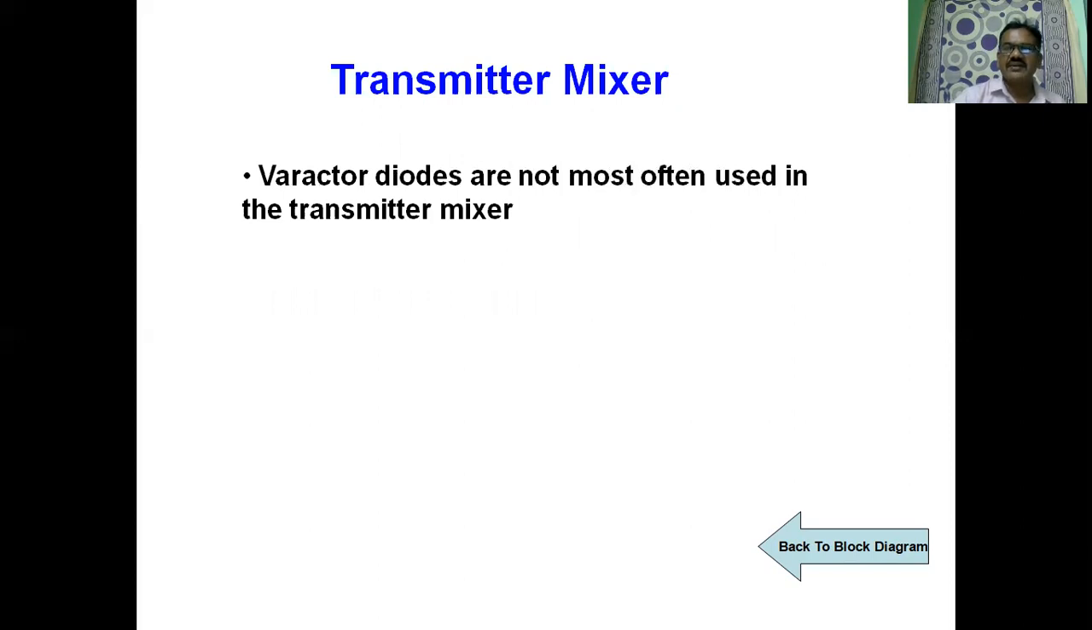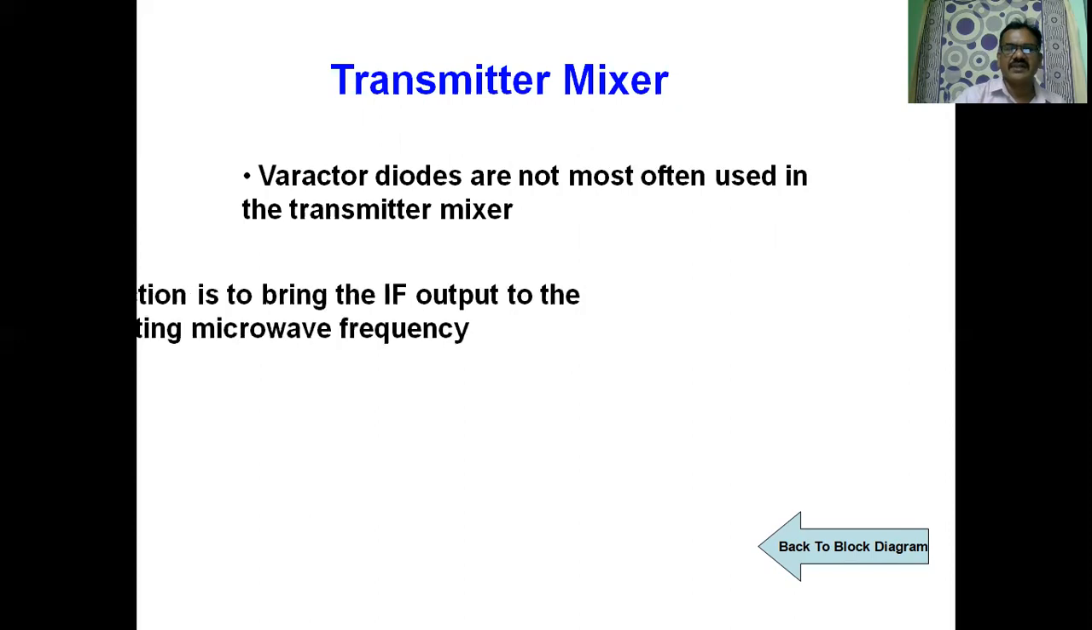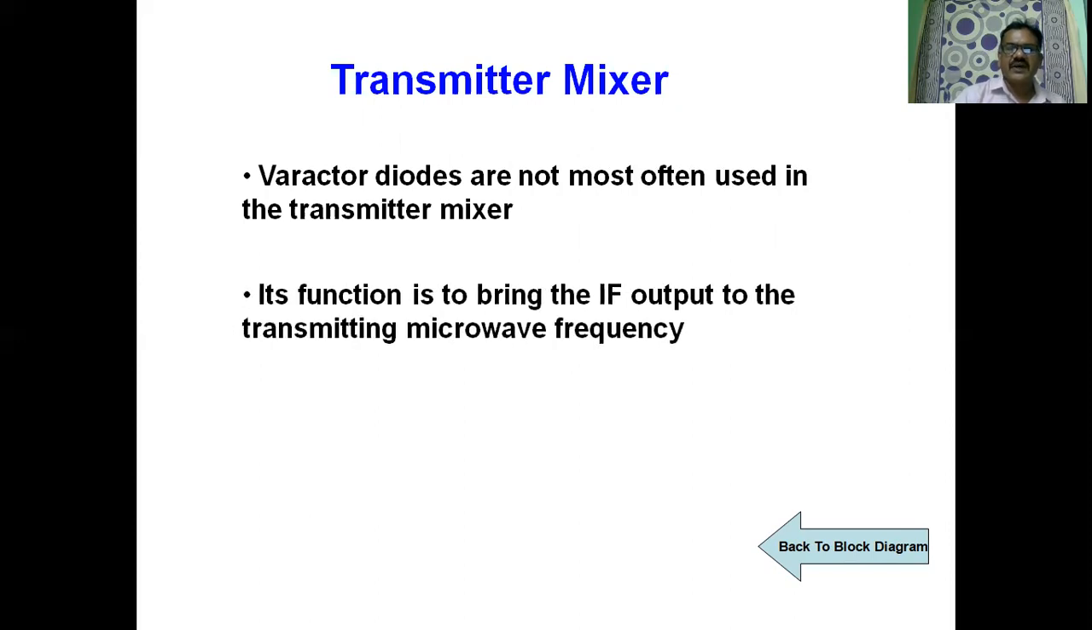Varactor diodes are not most often used in the transmitter mixer. Its function is to bring the IF output to the transmit microwave frequency. The transmit mixer's main purpose is that the IF signal, that is 70 megahertz, after amplification, is to be converted into the uplink frequency for transmission, and therefore the IF signal is converted back into the transmit microwave frequency so that we can transmit in the desired direction.